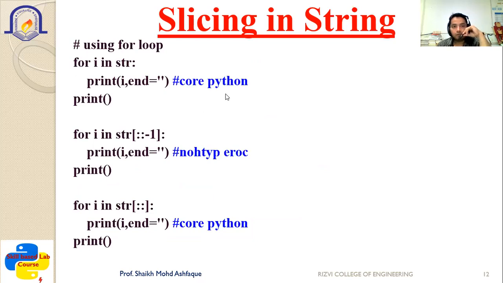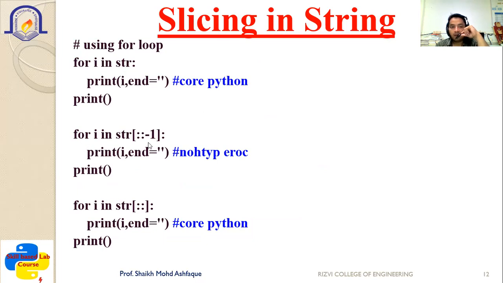You can use it inside the for loop also for printing these values, and we have understood the for loop. For i in str, str is already declared, so this i is used to refer to the values of the str. Then print i, and it does not go to the next line, so you can see the output is printed as Python, and whenever it is printed as print, the cursor is transferred to the next line.